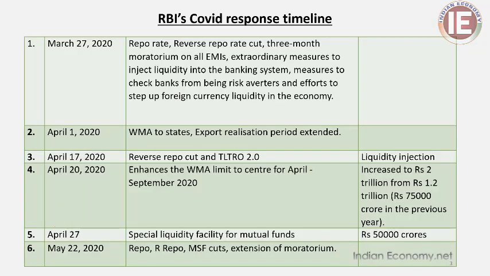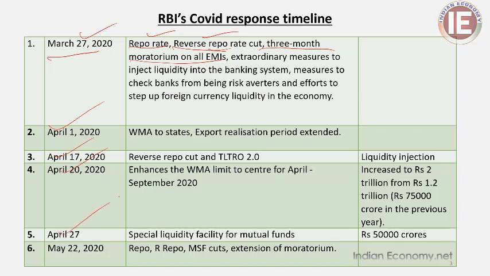Coming to the next side, from the RBI side, there were a lot of initiatives starting from March 27. The RBI came out with a usual repo rate cut, and similarly a cut in reverse repo. And the popular measure, perhaps you might have known, the 3-month moratorium on all EMIs. Similarly, it was continued on April 1st, April 17th, April 20th.